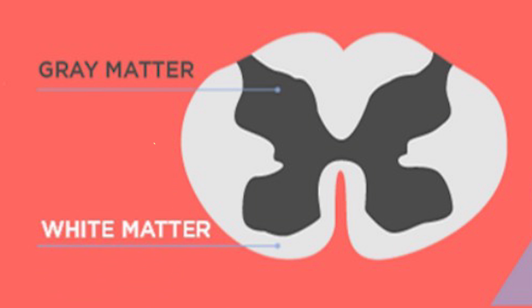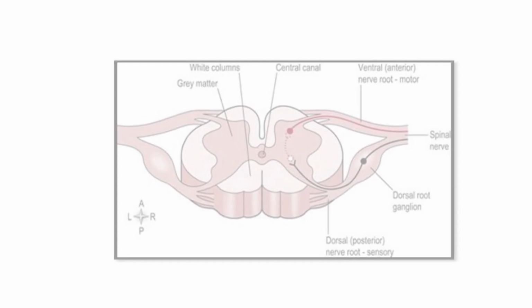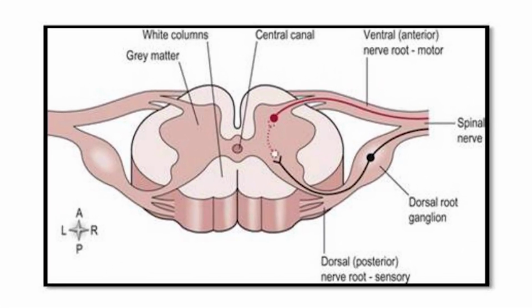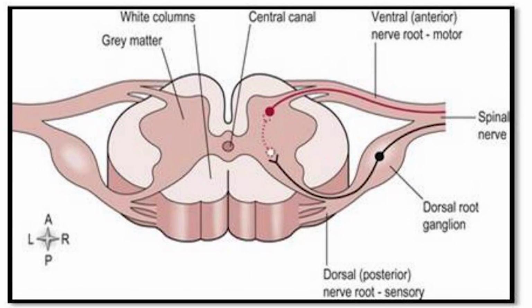So this kind of arrangement is opposite of the arrangement of the neurons in case of brain. In case of brain, the grey matter is at the periphery and the white matter is at the center, but it is opposite in case of spinal cord. At the center of the spinal cord, the central canal passes. So that is located in the center of the grey matter.